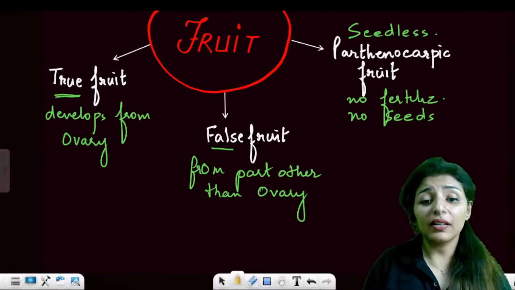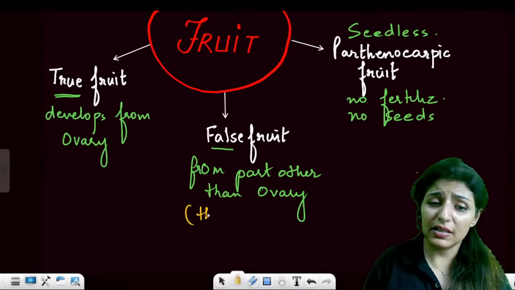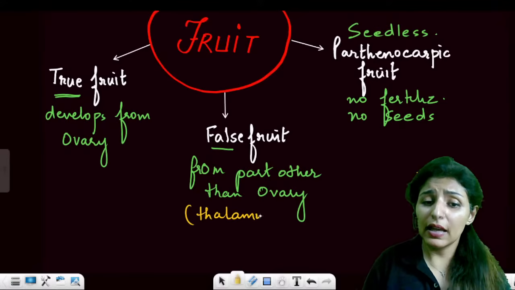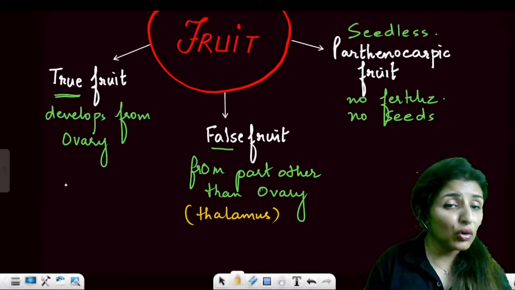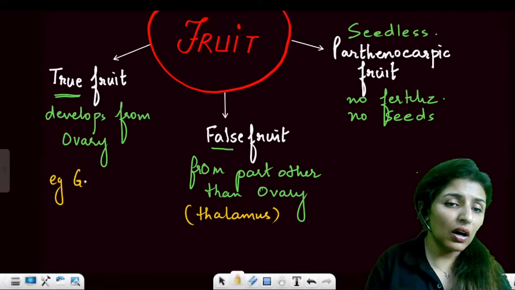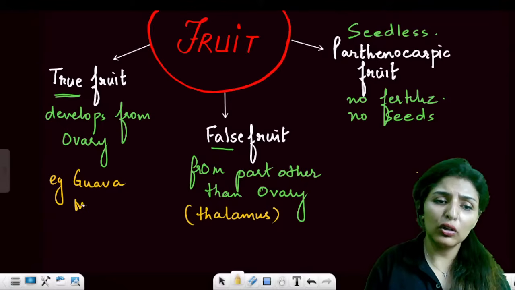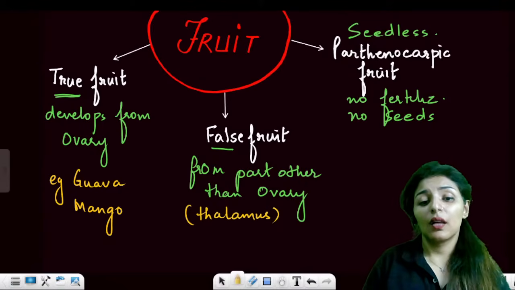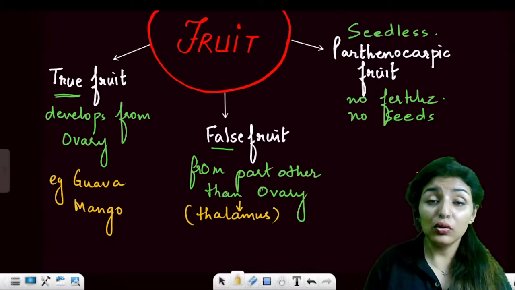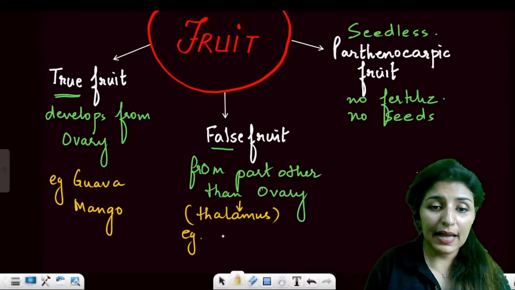So any part other than ovary, usually it is thalamus. Yes, usually it is thalamus. Now let's talk about the true fruit first. Guava, mango, these are all true fruits. From part other than ovary, usually thalamus, example is apple,